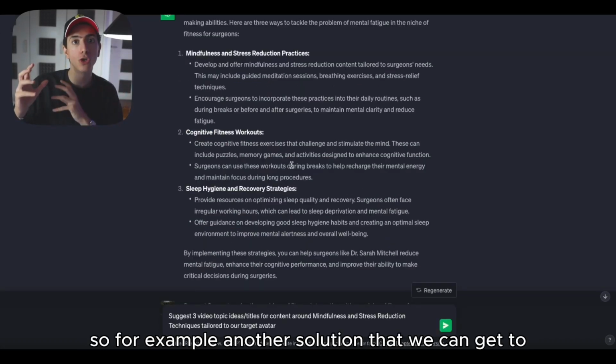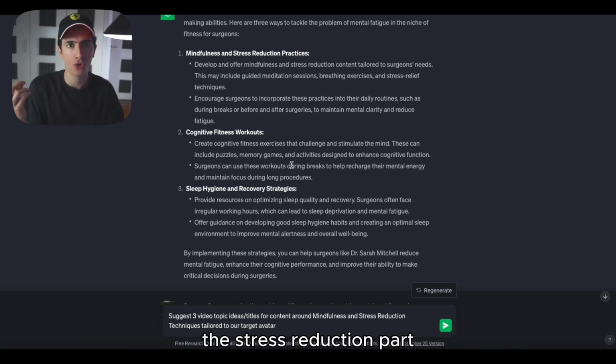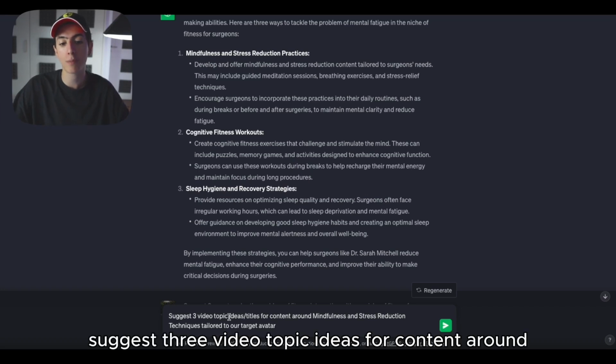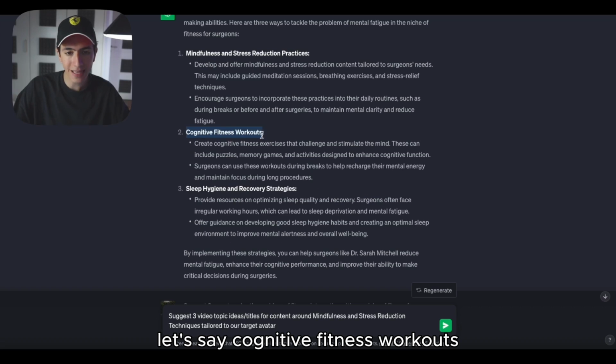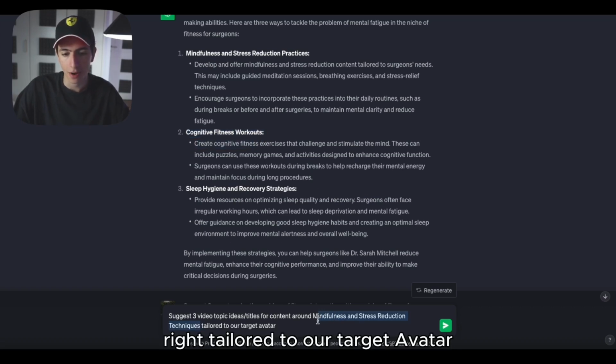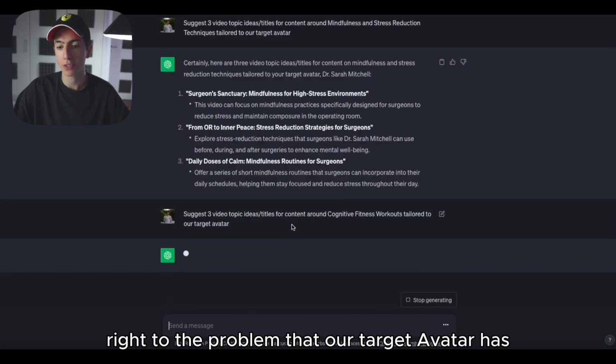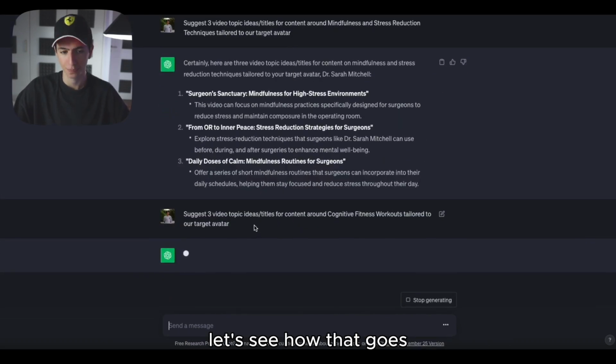So, for example, another solution that we could get to the stress reduction part, which is the core problem of our audience, we could go, for example, suggest 3 video topic ideas for content around, let's say, cognitive fitness workouts, right? Tailored to our target avatar. So those could be 3 more video solutions, right, to the problem that our target avatar has. Let's see how that goes.